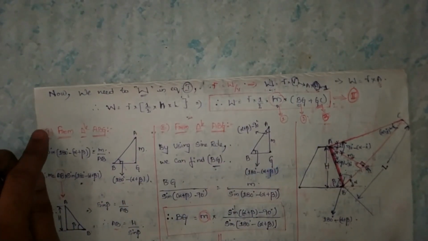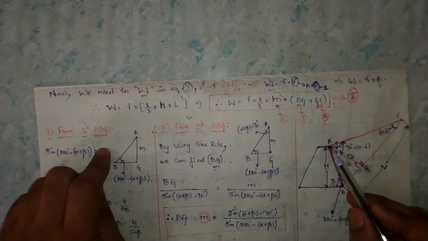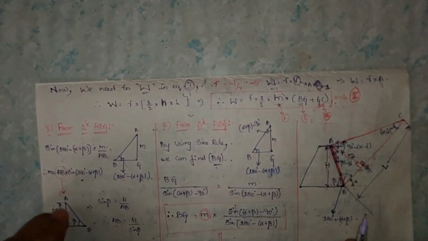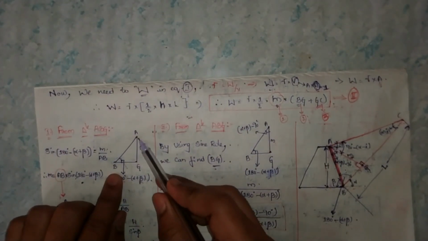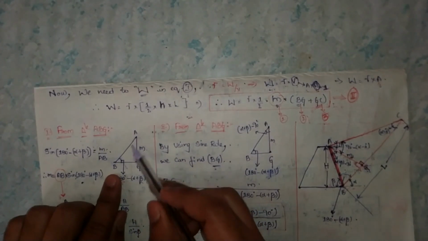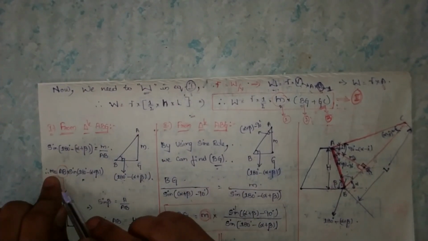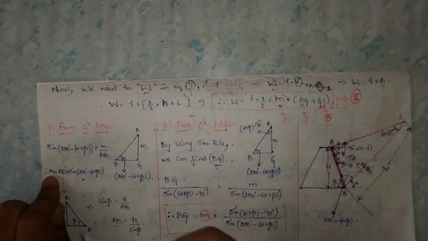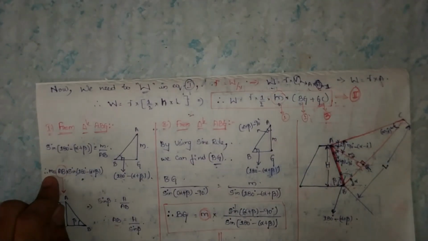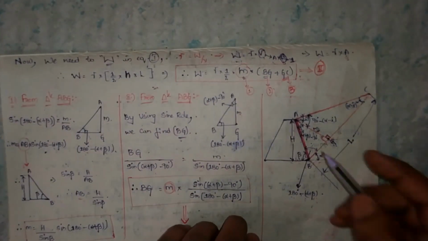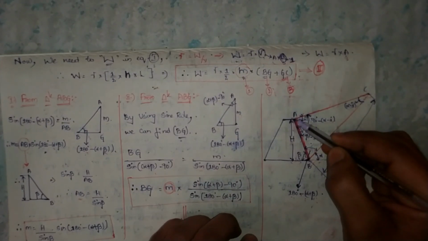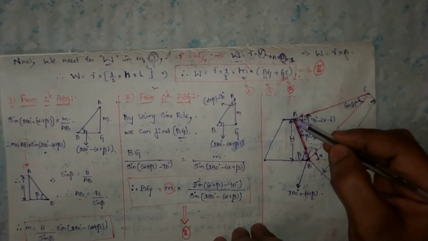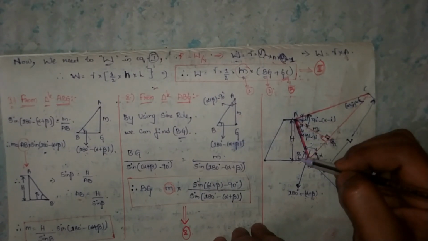Let us see. From triangle ABG, write down the angles and use sin theta equals opposite by hypotenuse, so M by AB. Directly we get the M equation equals AB into sin of 180 degrees minus alpha plus beta. Now we need to find this AB. AB is the inclined back wall, and H is the vertical height of the retaining wall.